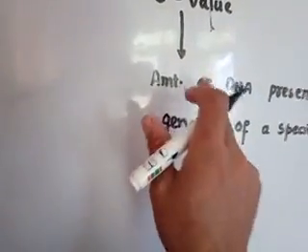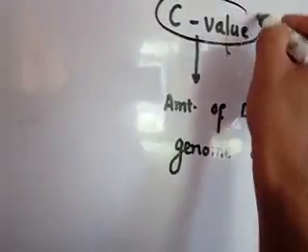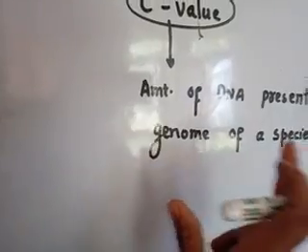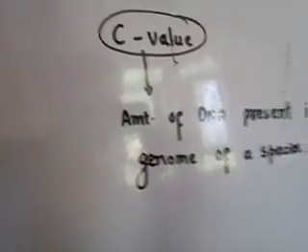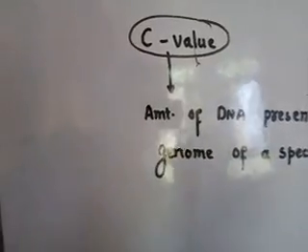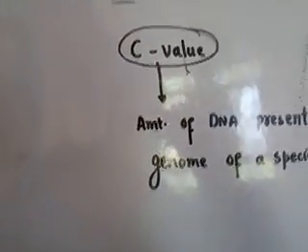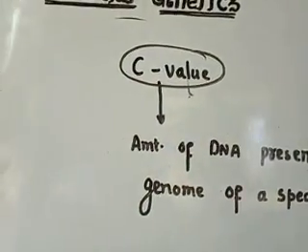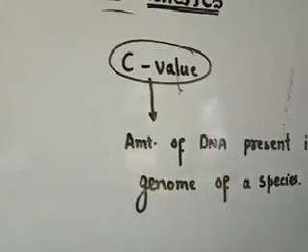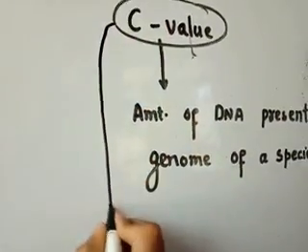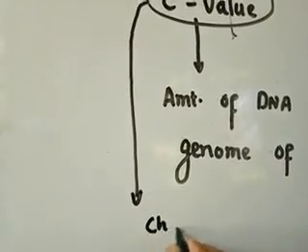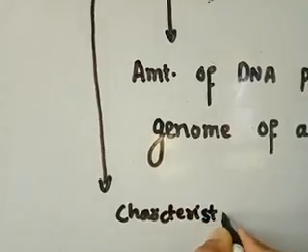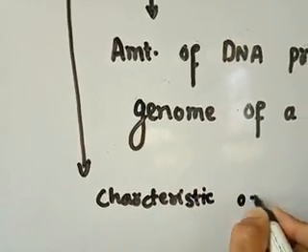Okay, you have to firstly understand what C value means. C value simply means the amount of DNA which is present in the genome of a species. Now this C value becomes a characteristic feature of any species. So C value is a characteristic feature of each species.